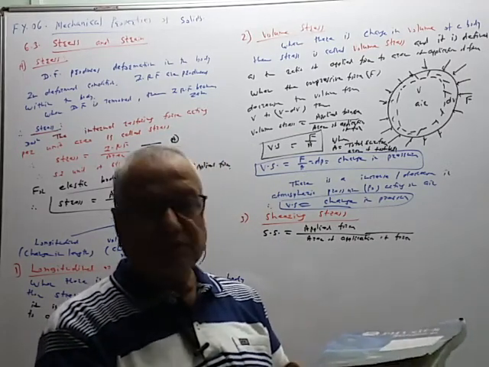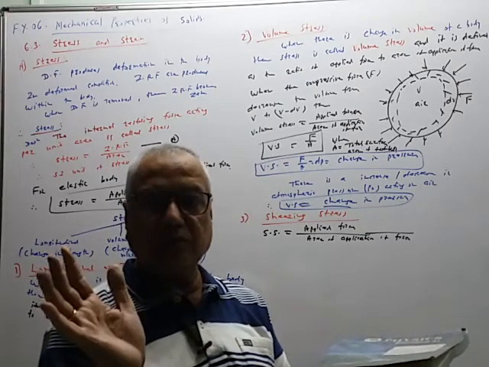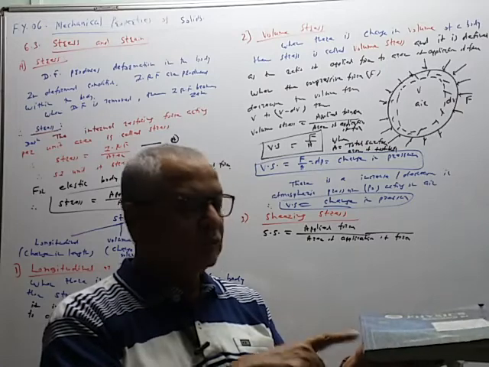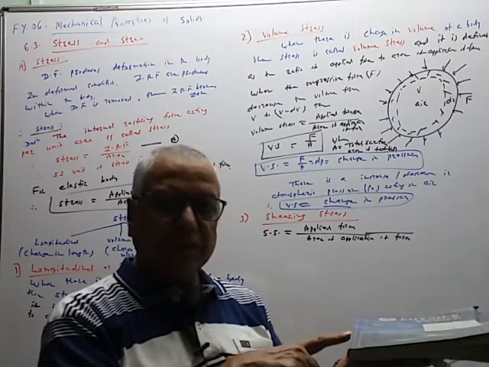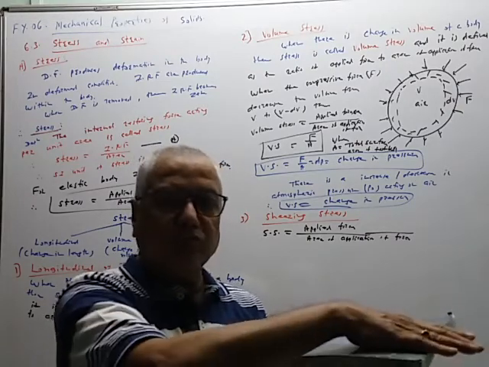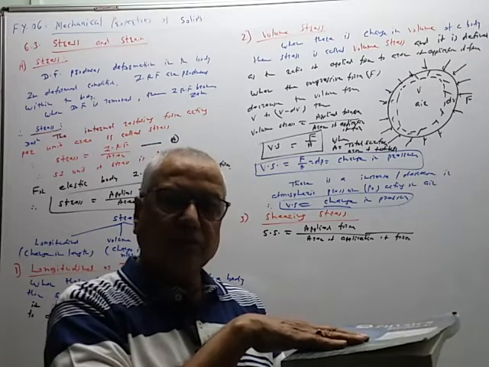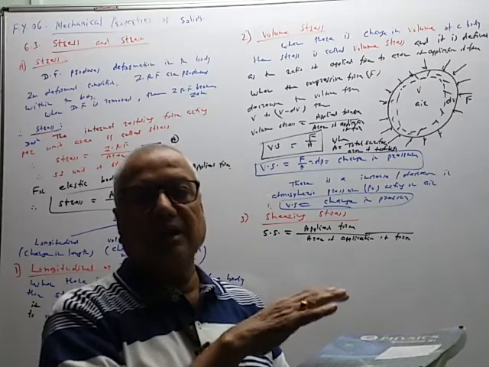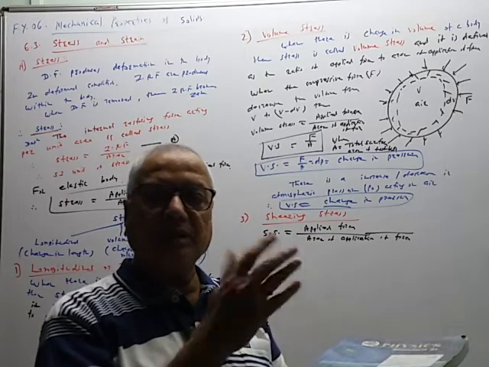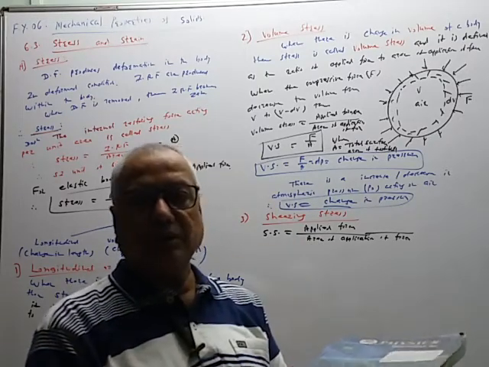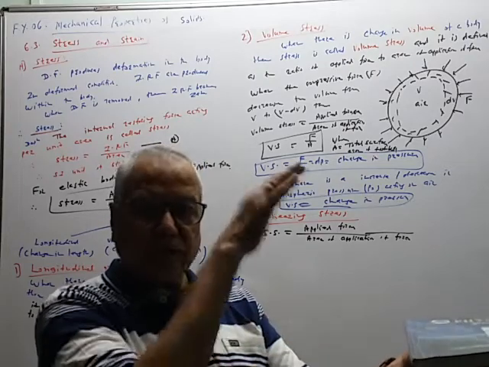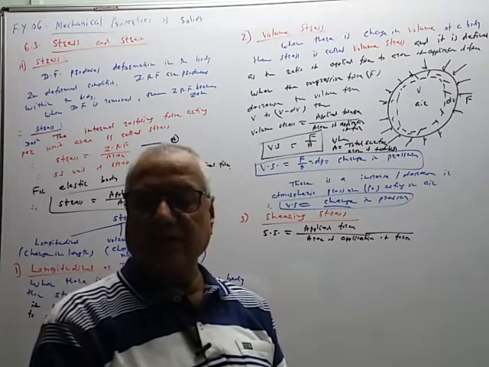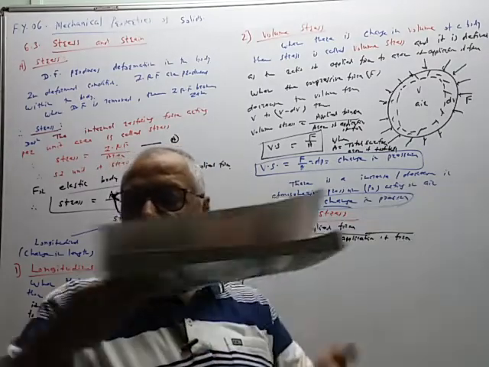So the bottom surface is fixed, therefore there is no motion produced in the body when the force is applied, and the force is applied in this direction. In this case, when we apply the force, the layers move in the direction of the applied force, like a heap of playing cards. That heap of playing cards is again an example of a laminar body. When a jerk is given to the heap of playing cards, the topmost playing card moves through a larger distance. This is the type of situation we are going to see.